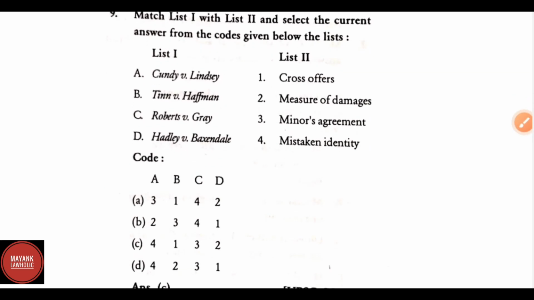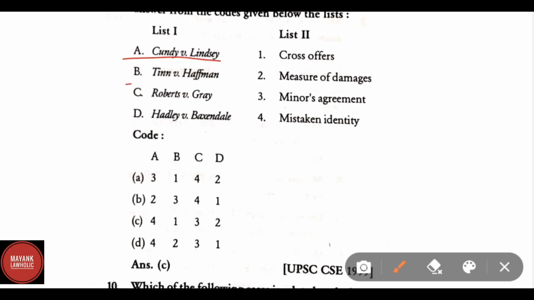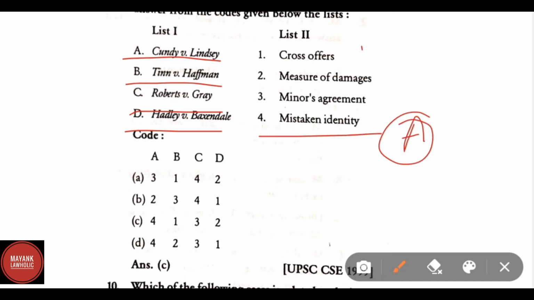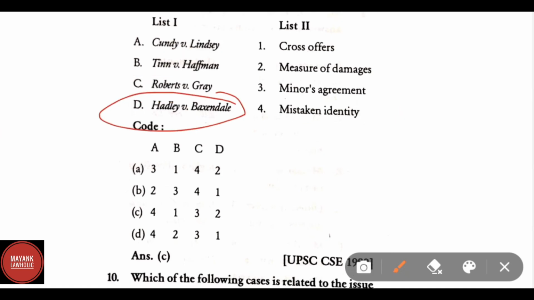Match list 1 and list 2. A. Kundu versus Lindsay, B. Tinn versus Hoffman, C. Roberts versus Gray, and D. Hadley versus Baxendale. Correct answer for A, Kundu versus Lindsay, is mistaken identity. Tinn versus Hoffman, the correct answer is cross offers. Roberts versus Gray, correct answer is minor's agreement. And D, Hadley versus Baxendale, correct answer is measure of damages.